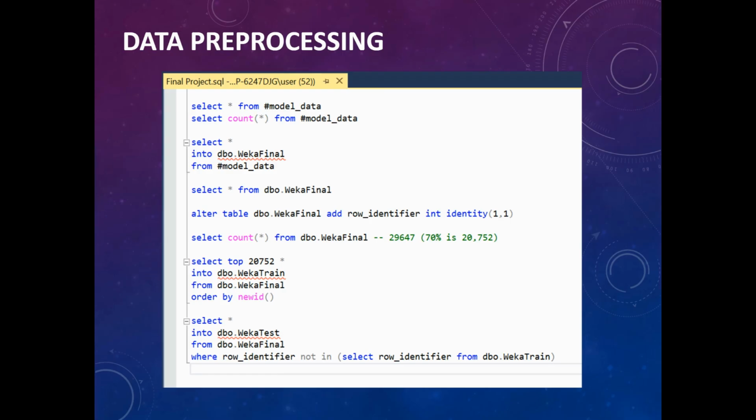The data we had was all demographic without any unique patient identifiers, so we added row identifiers using the built-in SQL functions to make the split into training and validation possible. We selected 70% of the data for training, and then whatever row ID was not in the training set went into the test set. Given that we had approximately 30,000 entries, a 70-30 split made the most sense here, with around 20,000 for training and around 10,000 for testing.